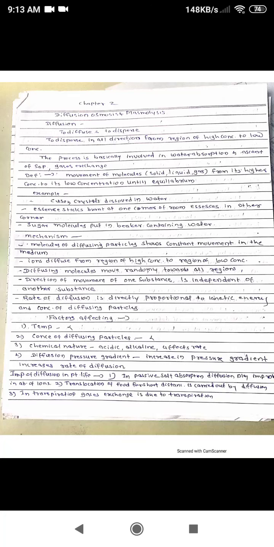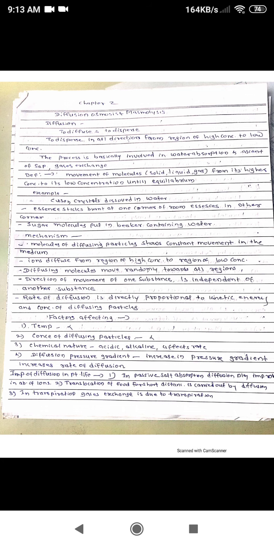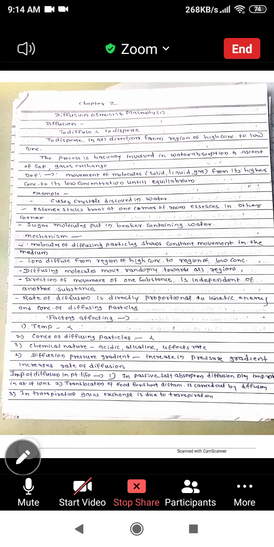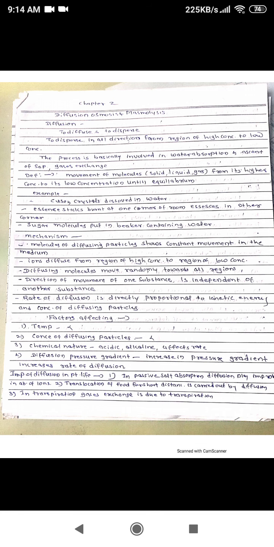So friends, today we are going to start with the second topic from principles of plant life, diffusion. Diffusion means to disperse, to disperse in all directions, of molecules from the region of higher concentration to lower concentration.